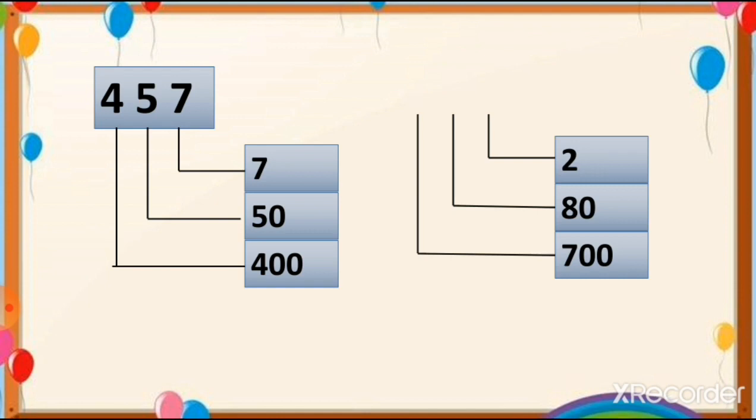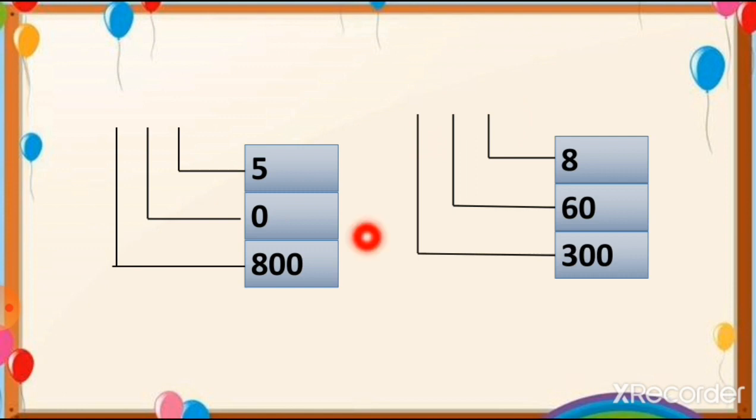Let's see another example. Here is one more example for you. 700. You can see now this 700 has 2 zeros. So we put this 7 at the hundreds place. 80 has a 0. So we put this 8 at the tens place, and 2 is alone, there is no 0. So we put this 2 at the ones place. So this number is 782. This way we have to form the numbers. Let's see some more examples, students, so you will understand this topic better.